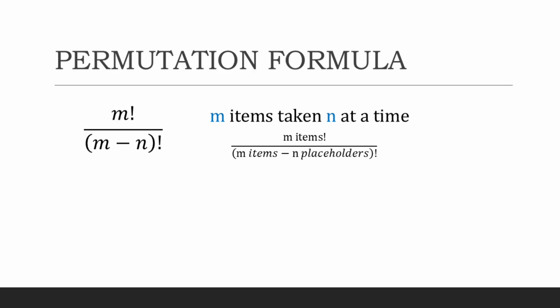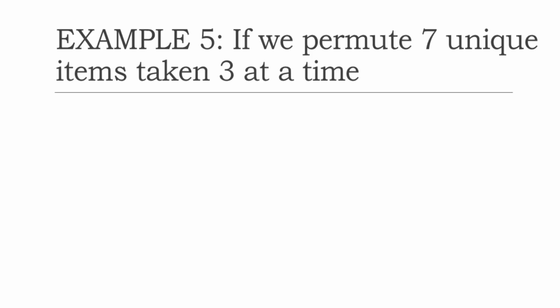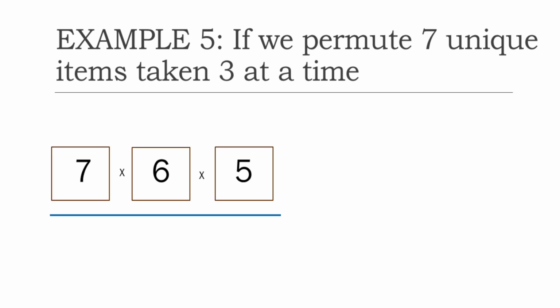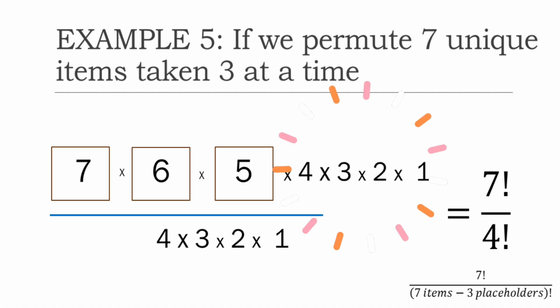For example, if we have 7 unique items taken 3 at a time, think of 3 placeholders and filling them with the 7 items. So we have 7 for the first choice, 6 for the second choice, 5 for the third choice, and that's it. However, so that we can achieve the factorial notation, we can multiply the numerator by 4 times 3 times 2 times 1 and simply divide that by 4 times 3 times 2 times 1.